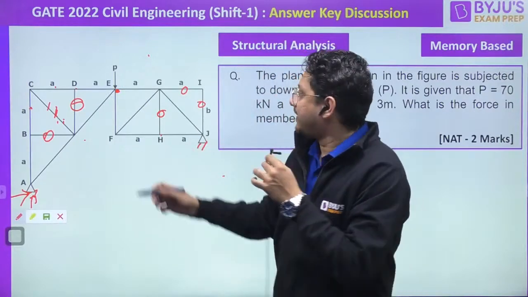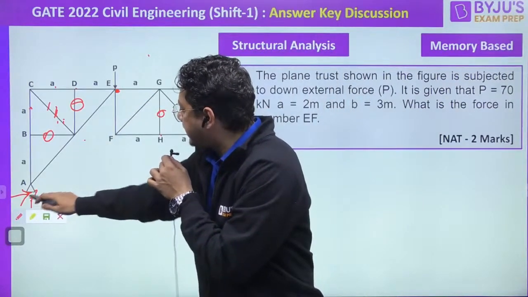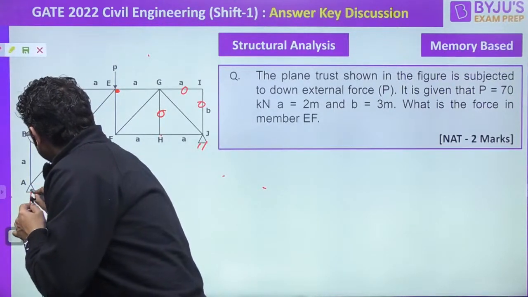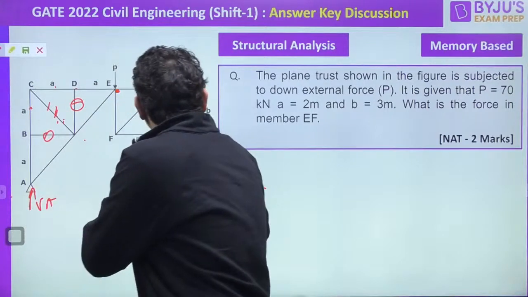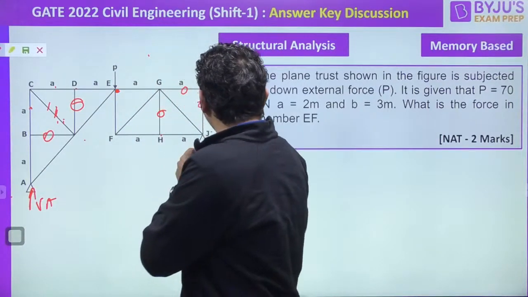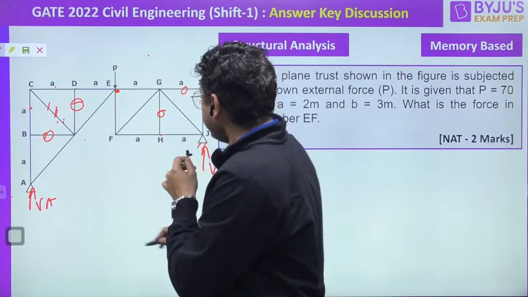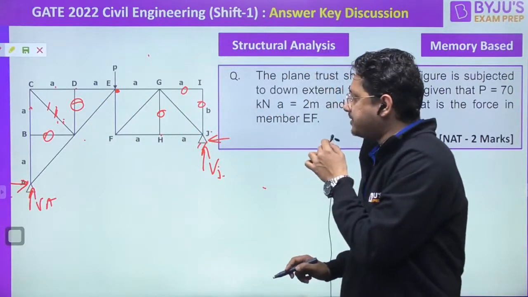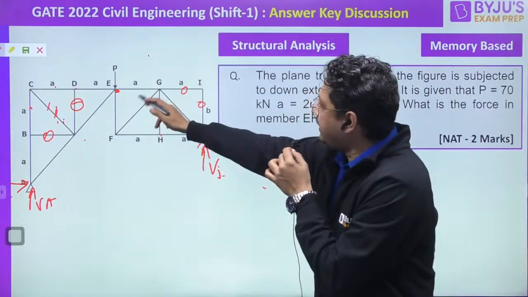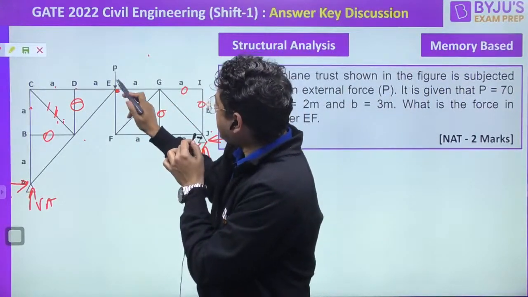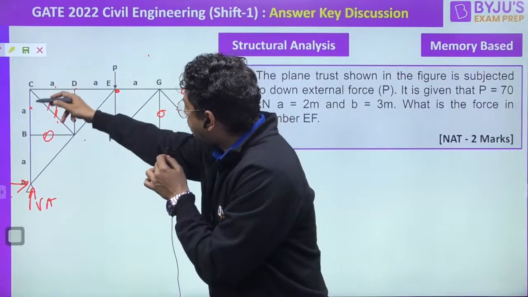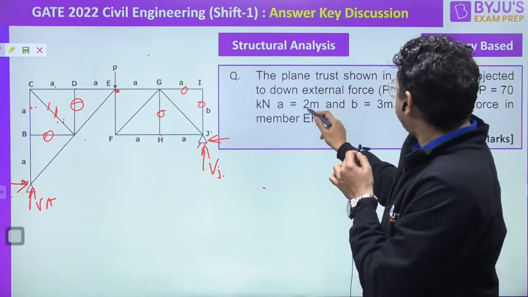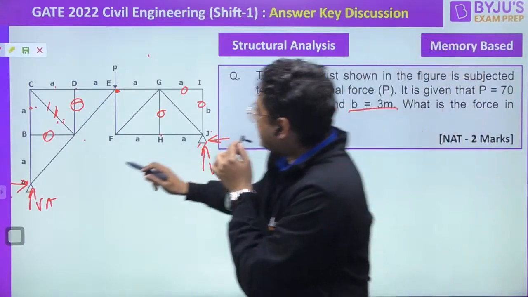Now what we will do here, take the bending moment from here. Take the vertical at A and the vertical at joint J. This is joint J, I think. So vertical at J. Then you have a horizontal, both sides will be the same. Correct or not? Now vertical at A into, I'll just take the bending moment at E. Vertical at A into 3 plus 3. Value of A is given as 2 meter, and value of B is given as 3 meter.